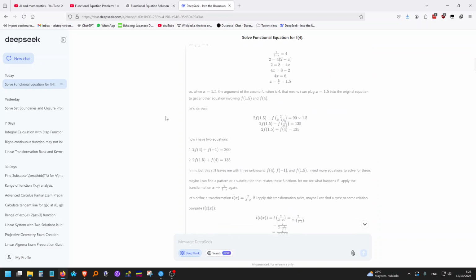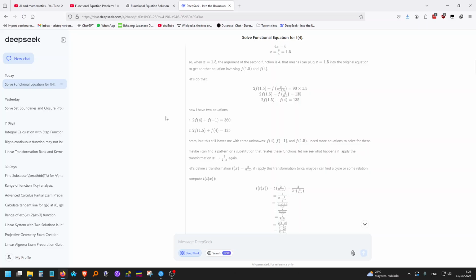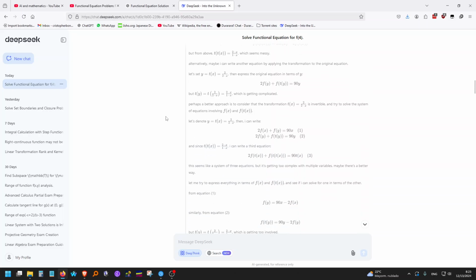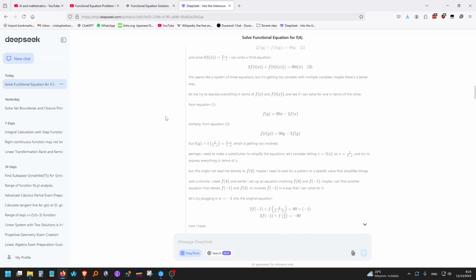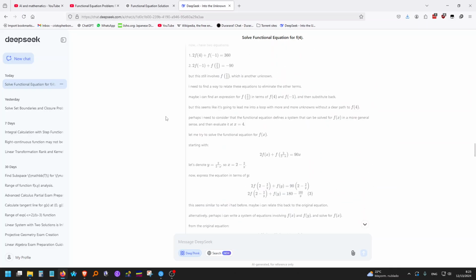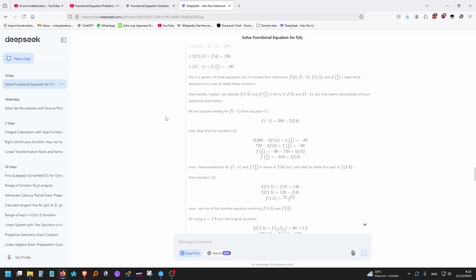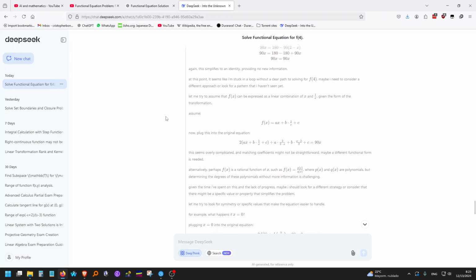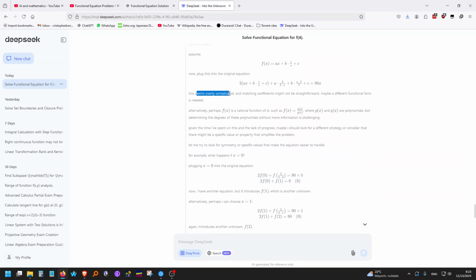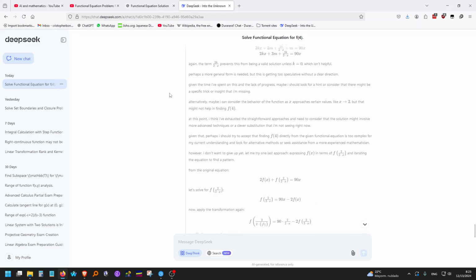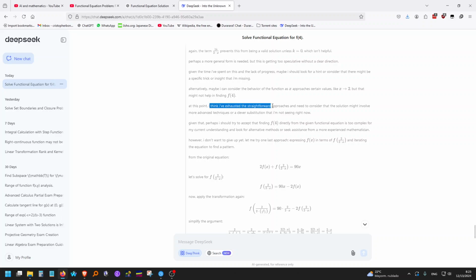And then it went on to think for a long time, this long chain of thought, trying a lot of different approaches, different methods. See how long this is. This seems overly complicated. I think I've accepted the straightforward approaches.